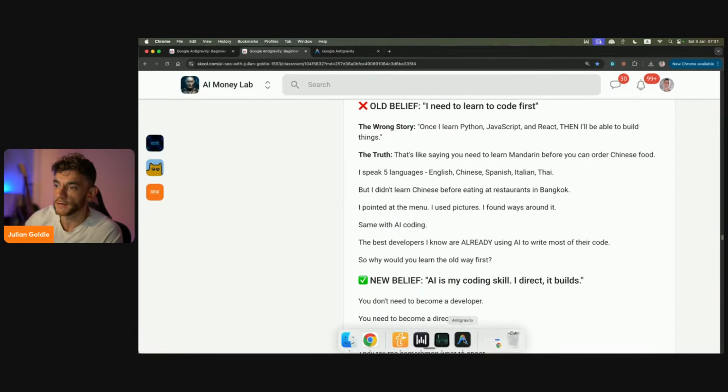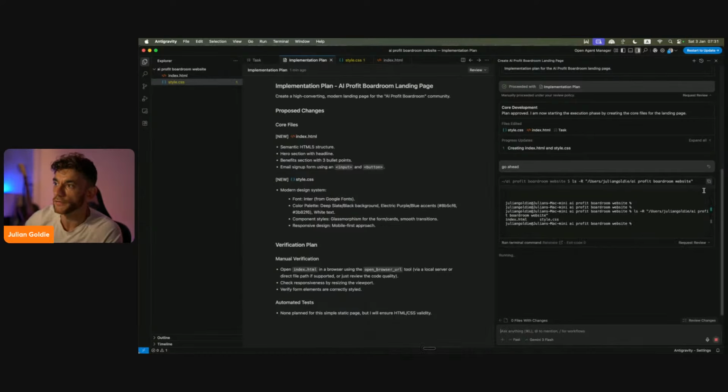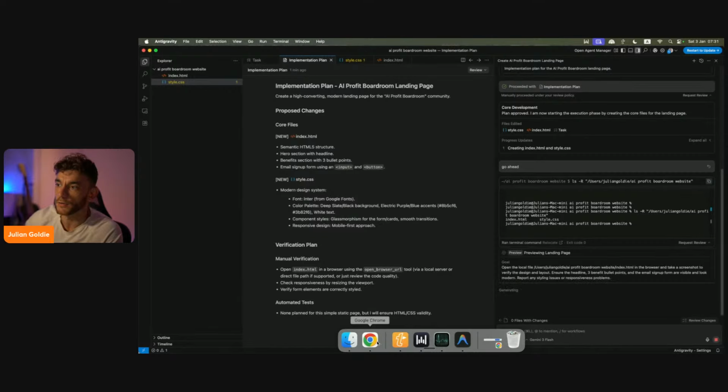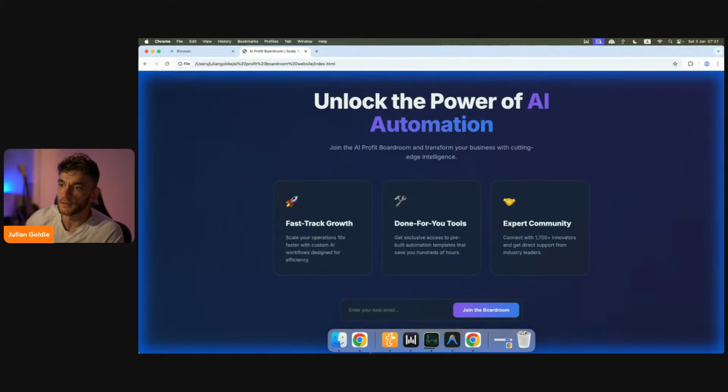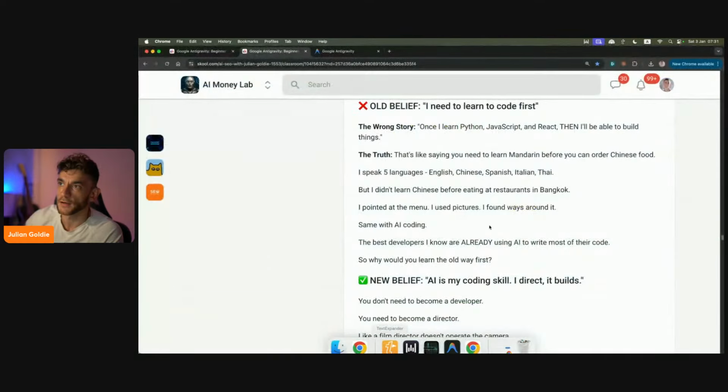So whilst we're waiting for Google Antigravity to code over here, as you can see, it's actually going to open up index HTML in a second. So this is the AI agent opening up Google Chrome and testing out the website itself. And some people are going to say, well, I need to learn to code first.